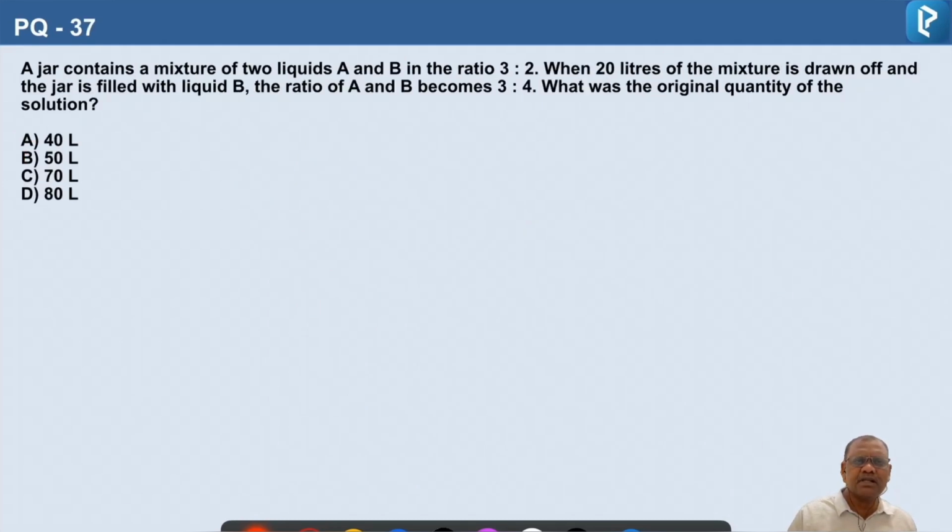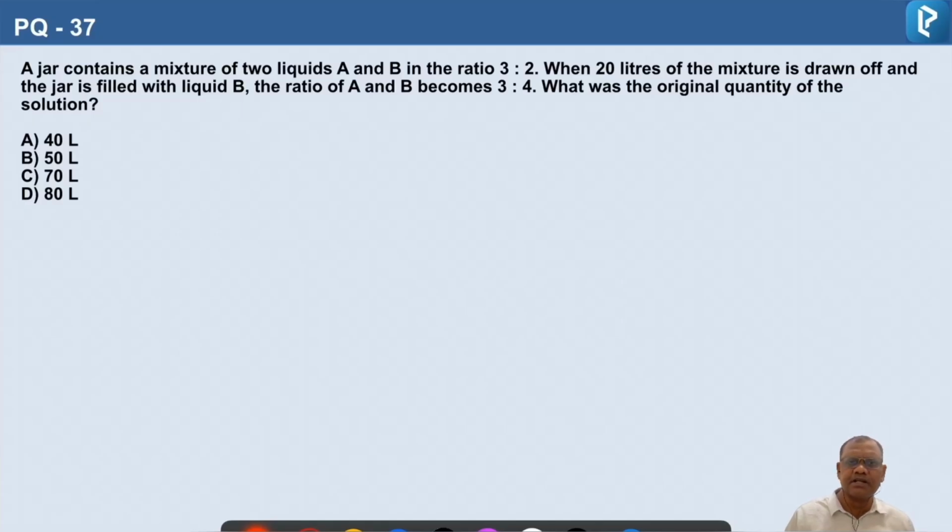Question number 37. A jar contains a mixture of two liquids A and B in the ratio of 3:2. When 20 liters of the mixture is drawn off and the jar is filled with liquid B, the ratio of A and B becomes 3:4. What was the original quantity of the solution?